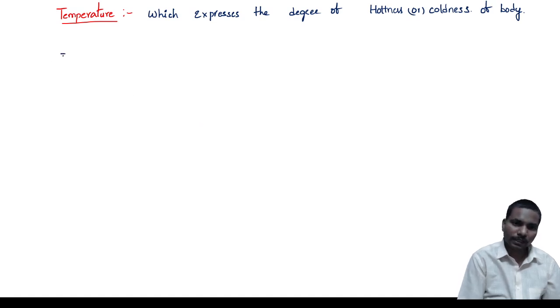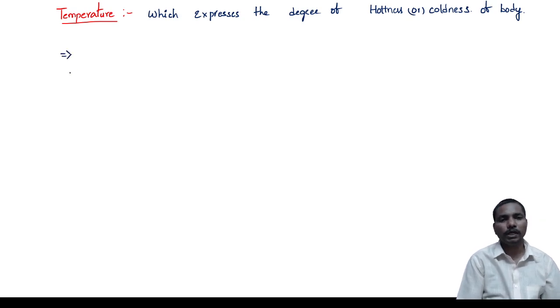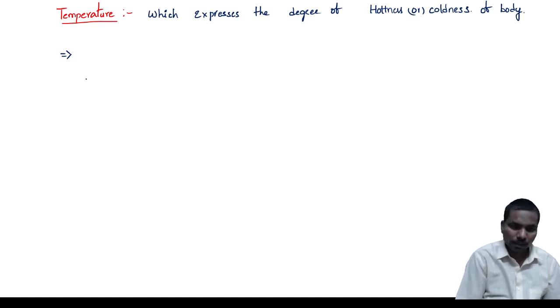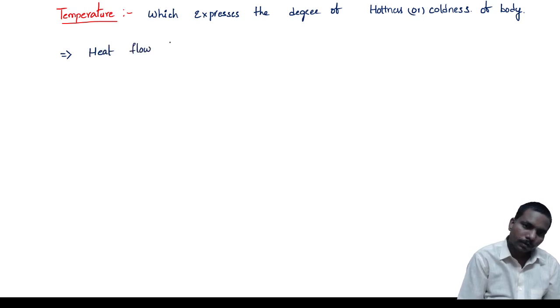Whenever there is a temperature difference, only then does heat flow take place. Just now I said, whenever there is a temperature difference, that means heat flows from high temperature to low temperature. Whenever the temperatures are the same, no heat flow takes place. So note down: heat flow takes place whenever there is a temperature difference.